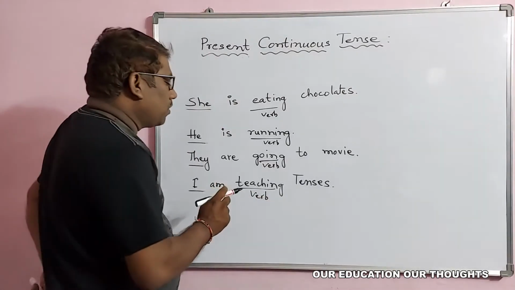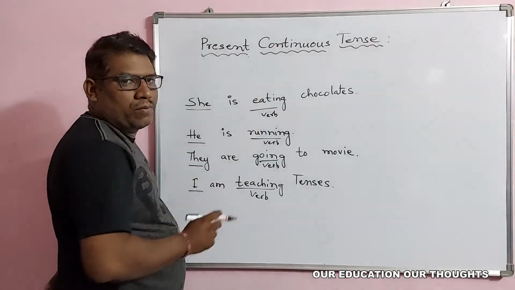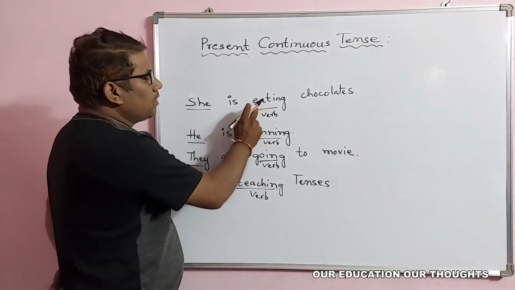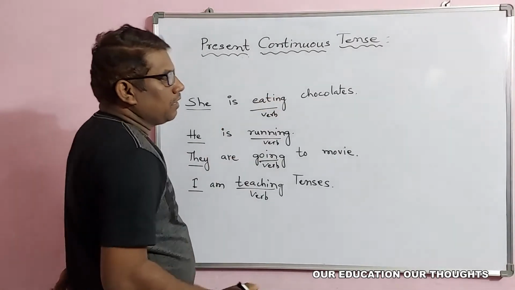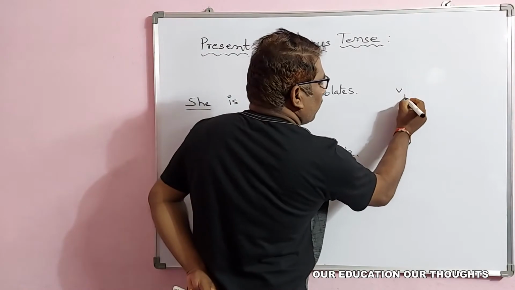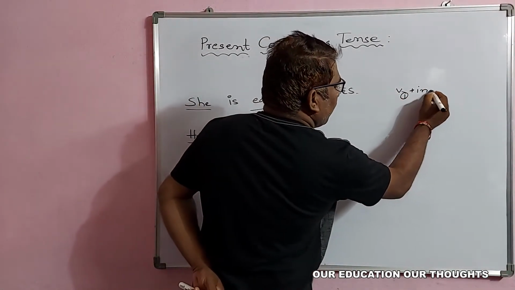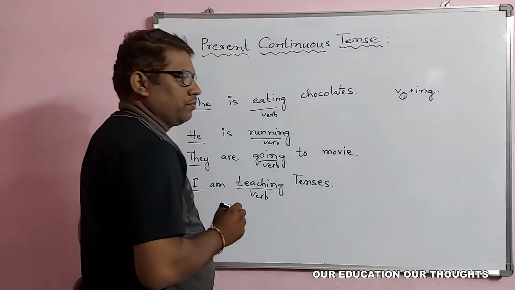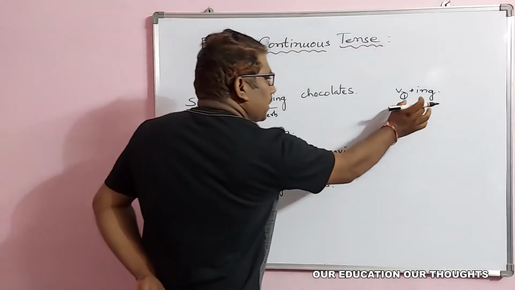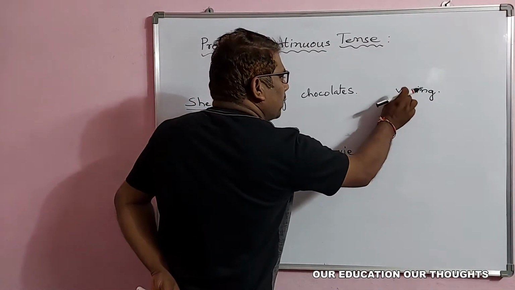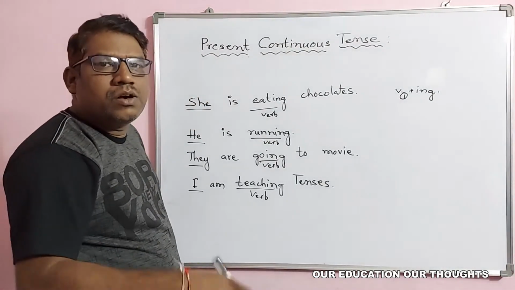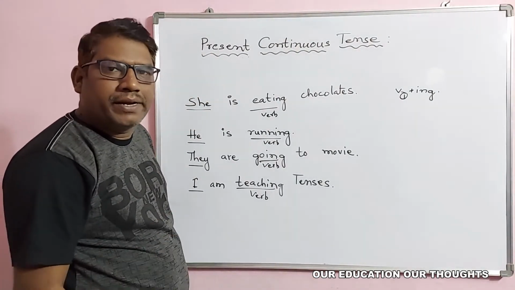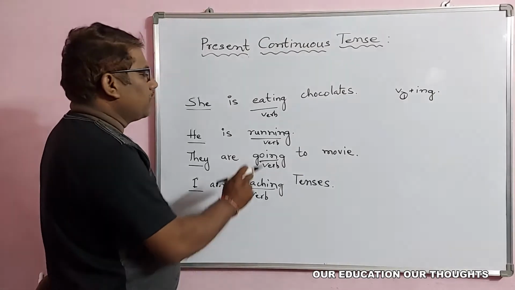So if you observe, this is not the root verb. But what is here? Eat plus ing form. That means V1 form plus ing form came here. So this indicates that the action is still going on, not yet completed. So that is why we can understand.